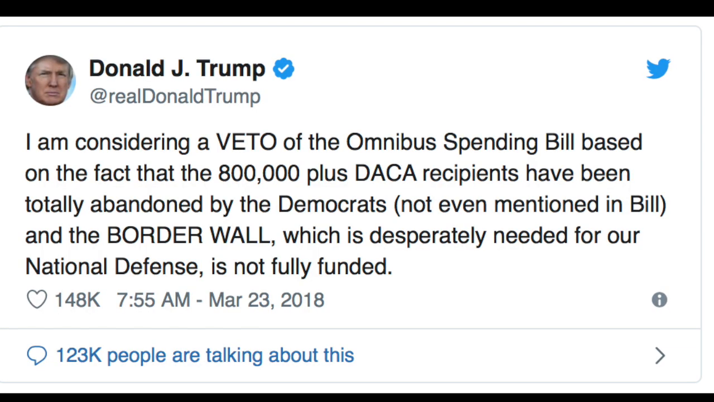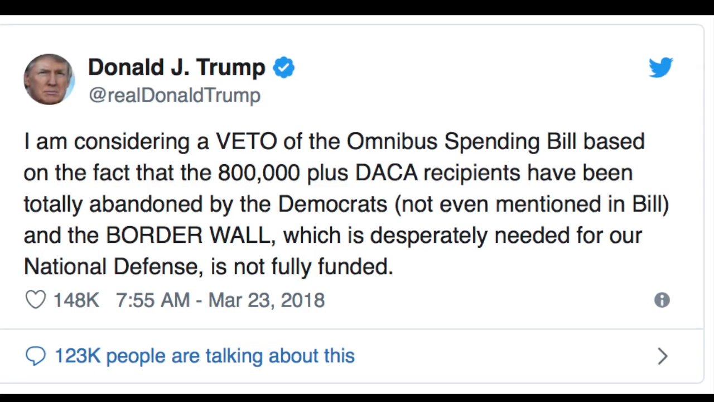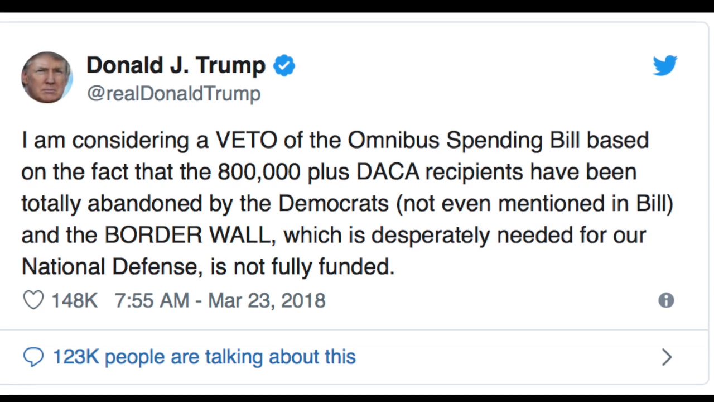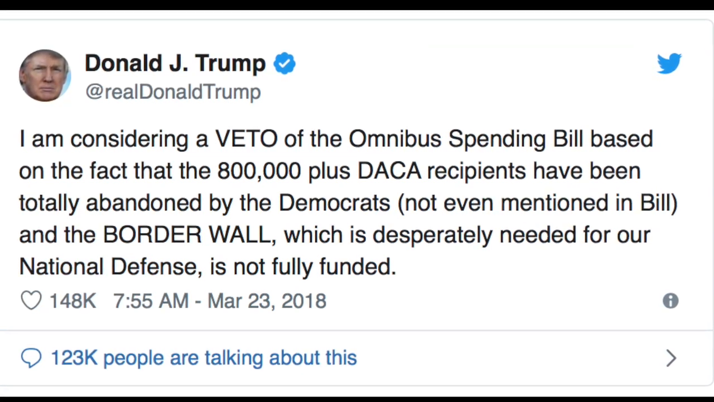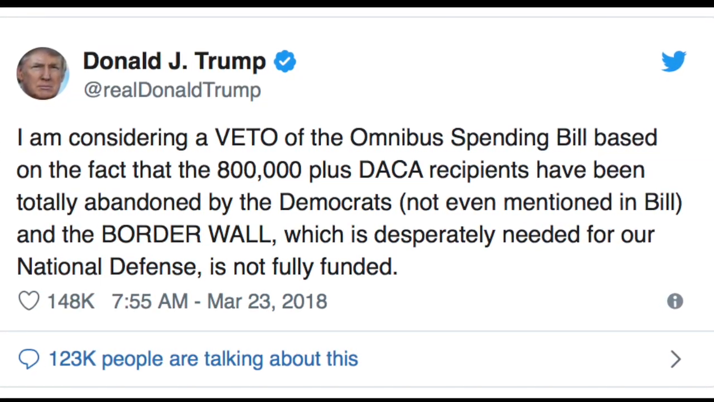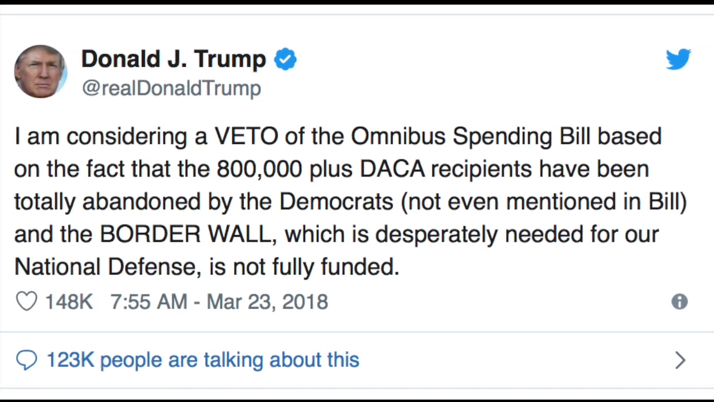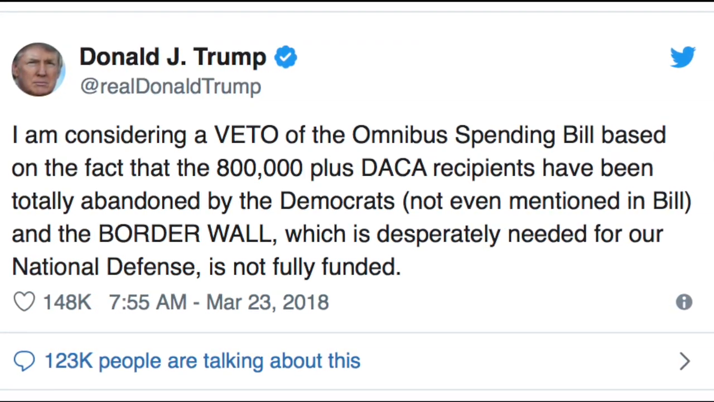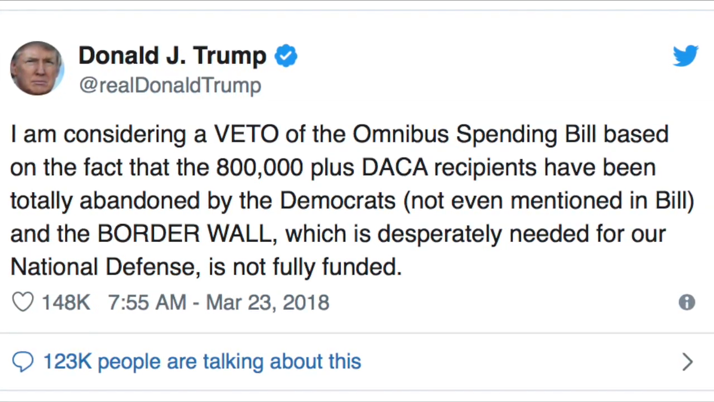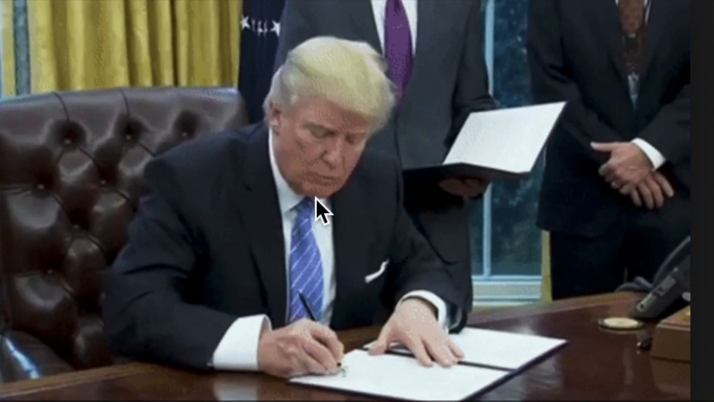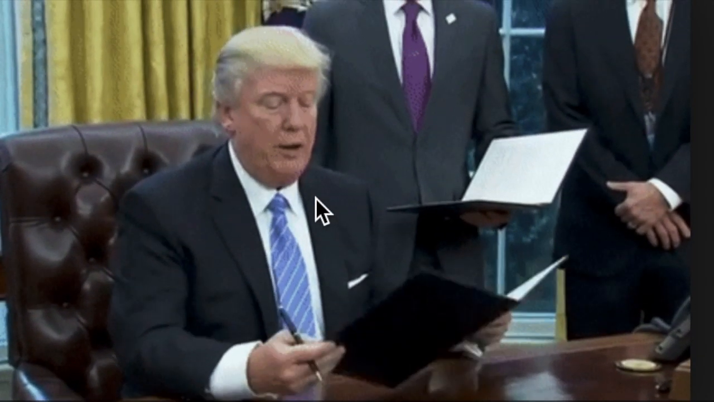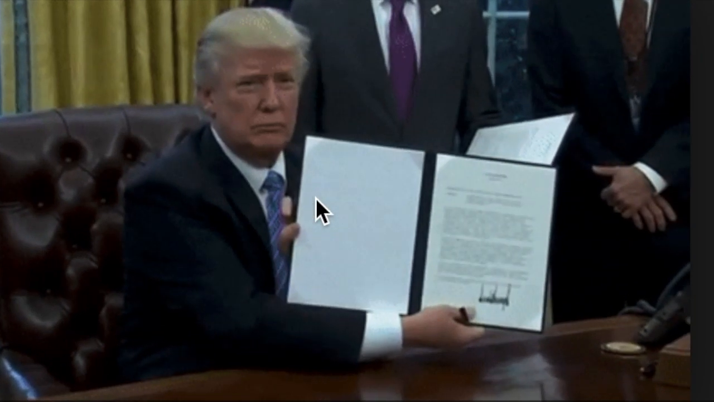However, in a morning tweet, Trump said he might veto the bill because it did nothing to address the fate of young undocumented immigrants and DACA recipients, and did not fully fund his border wall. In the end, he agreed to sign it, saying that it provided much-needed funding for the military, including a pay raise for troops and new equipment, so he ended up not vetoing it.